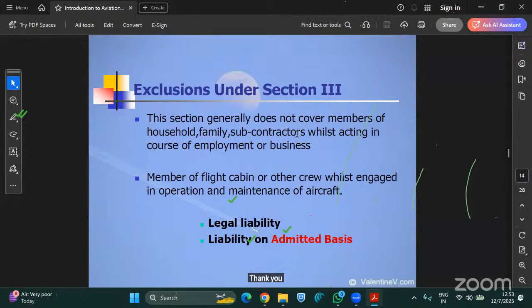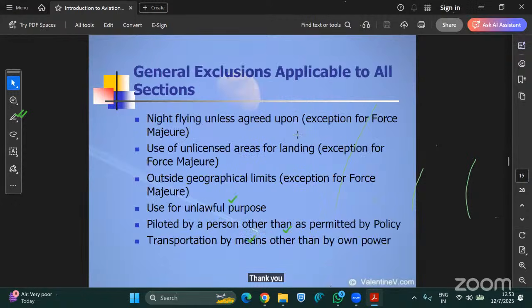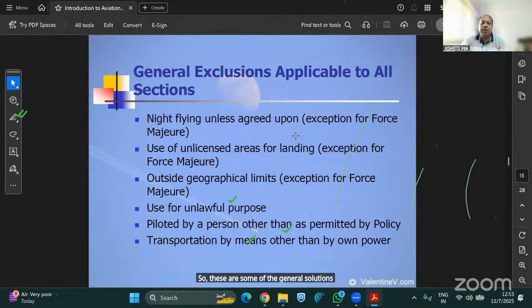Thank you, sir. So these are some of the general exclusions. First is night flying. Of course, night flying is agreed nowadays, except for force majeure, but still, if the weather is bad, night flying is avoided basically.